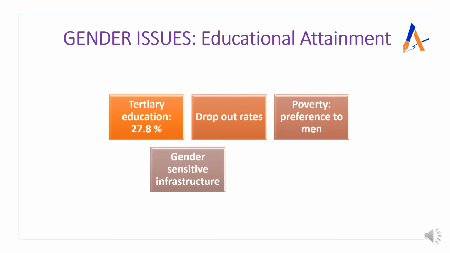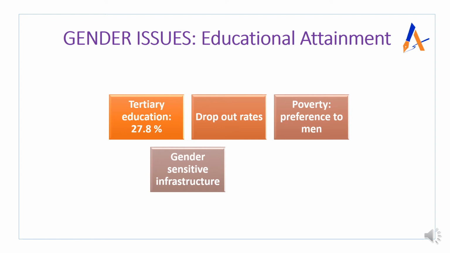Then we have gender sensitive infrastructure. In cities we have the issue of dark spots where street lights are not there, so women cannot go for work or education early in the morning or late in the evening because of the dark spots. So there would be security concerns. Also, in schools or at the educational infrastructure level, there will be no toilets, so they face a lot of problems, especially during their monthly cycles.